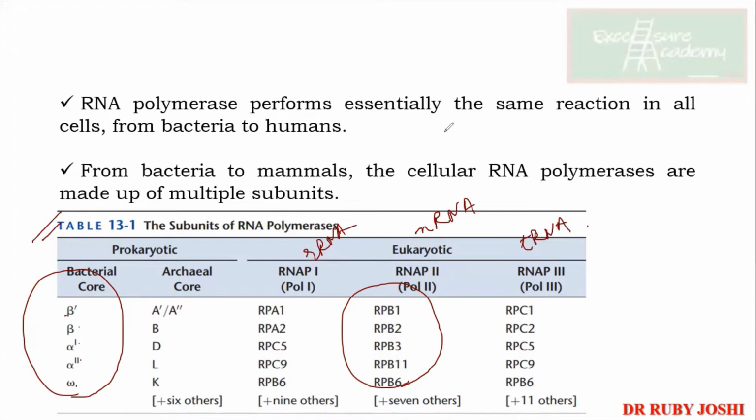But of course, they are not going to ask in the exam directly. It will be the other way around, asking like what is the function of beta and beta dash in the RNA polymerase, or what is the function of omega in the RNA polymerase. So whatever we study, we are going to study with respect to these components. You need to understand that similar functions will be done by the eukaryotic components. Okay? This is how each textbook has given the reference of RNA polymerase.